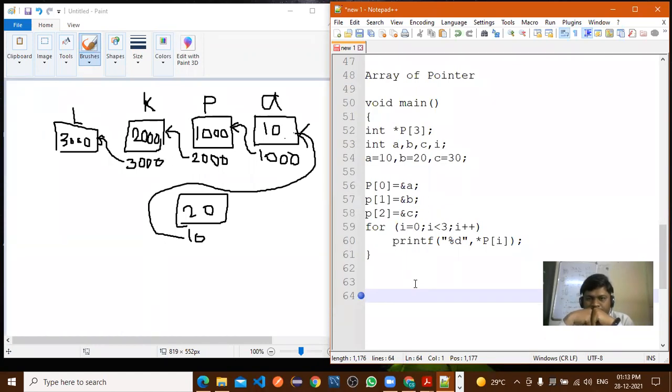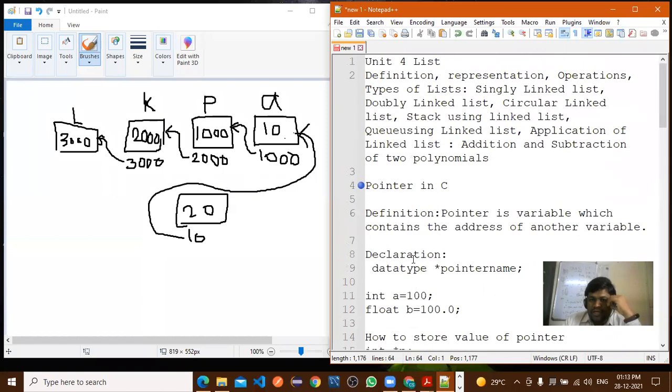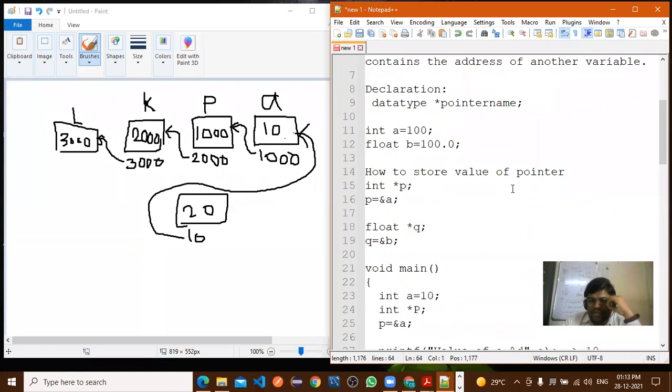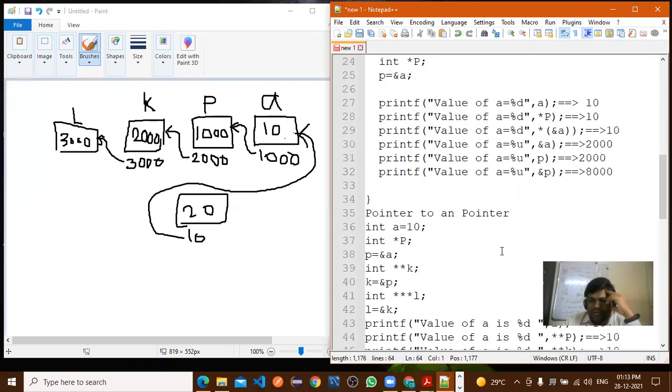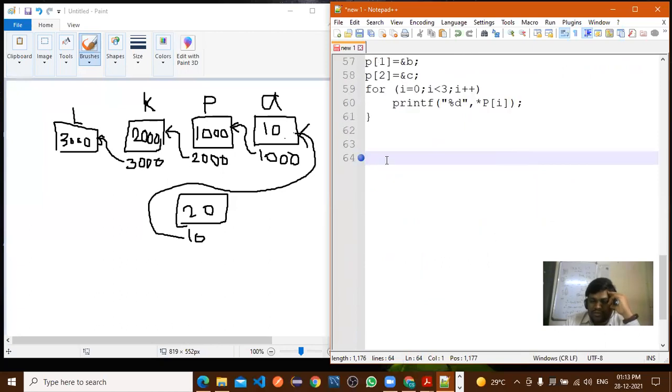Say yes, no, something. Yes, sir. If you have understood, so you can write yes in the chat box. If you have not understood, so you can unmute yourself and ask the question. So we have discussed definition, declaration of a pointer. After that, how to store value of a pointer, and after that, pointer to end pointer and array of pointer we discussed.